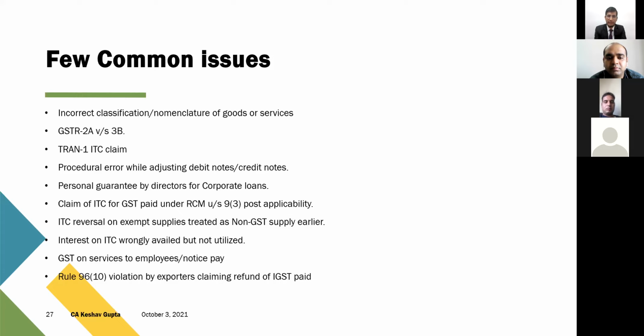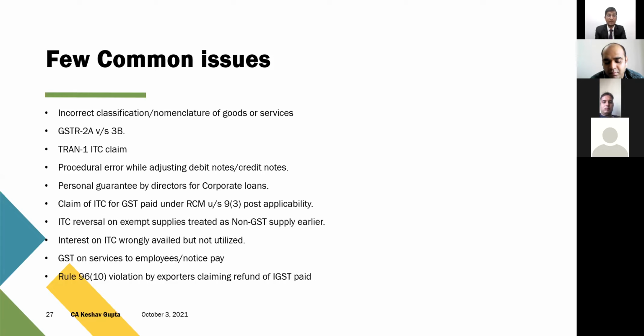Now, similarly, in case of 17-18, they're asking for 9(3), and many of the SSCs paid RCM even after 12th October. So they paid RCM and thought, okay, we paid, we'll take ITC. But now audit teams are saying that no, this cannot be the case. When the tax was itself not applicable, how can you claim it? It is fake ITC. We do not treat it as ITC. Similarly, one bigger issue which is going on here is personal guarantee by directors for corporate loans. They're treating it as a service by directors to the corporates, and they're asking the corporates to pay GST under reverse charge.